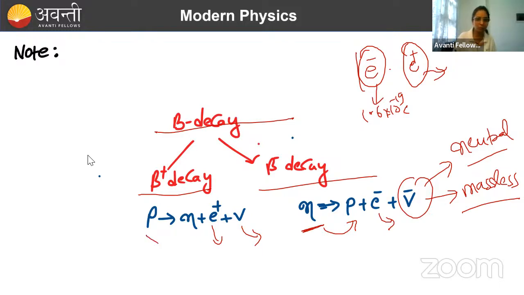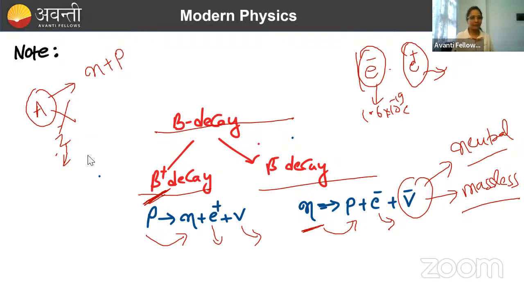बीटा प्लस में क्या हो रहा है? Proton is getting converted to neutron. So if there is an atom with Z and A, and beta plus decay is happening, its one proton will get converted into neutron, so its atomic number will decrease, है ना. But what will happen to the mass number? Mass number क्या होता है? Neutron plus proton. So in beta decay, proton is getting converted to neutrons. So overall number of neutron plus proton will remain same. So mass number won't change. Be it beta plus decay or beta minus decay.